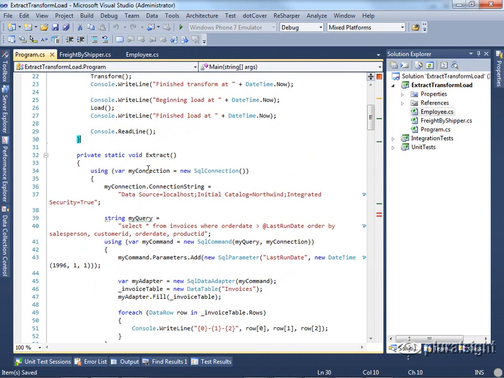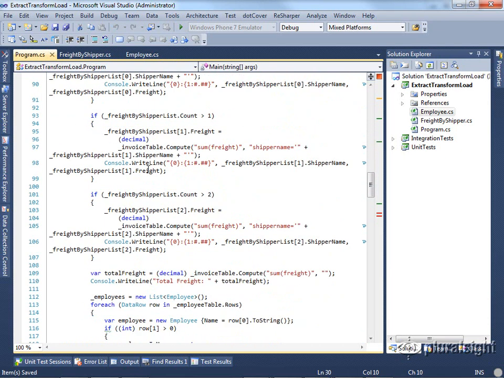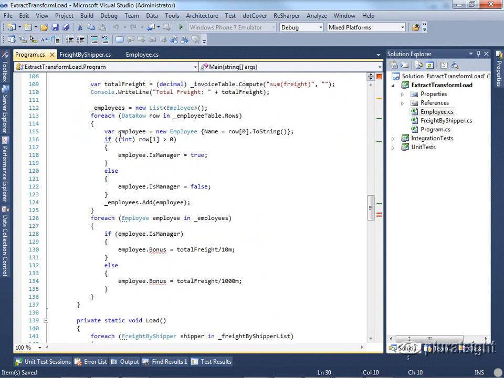So if we look back at our program, here we're going to say that we get a new employee, and then based on whether or not it's got this particular row value, we're going to set it to something or the other. We could certainly create a factory method of some sort that takes in this row data and generates the correct class for us. But in this case, we can simply move these things around. We'll say var employee.